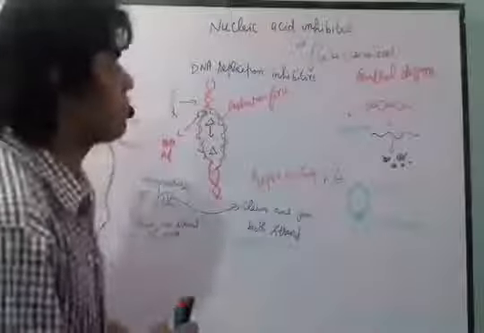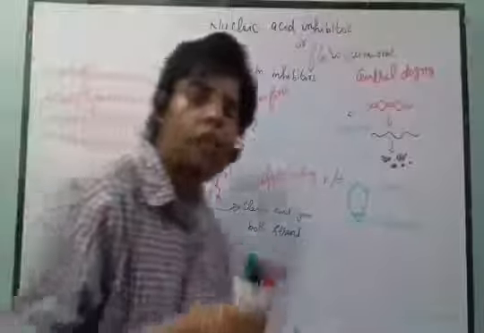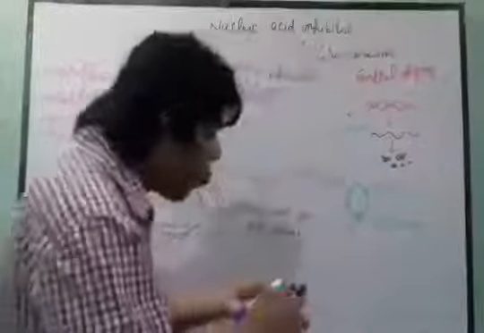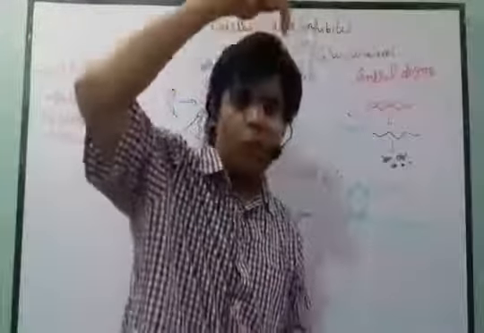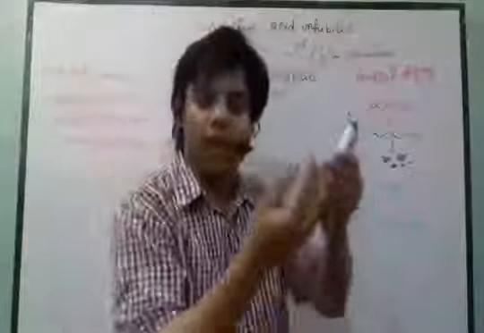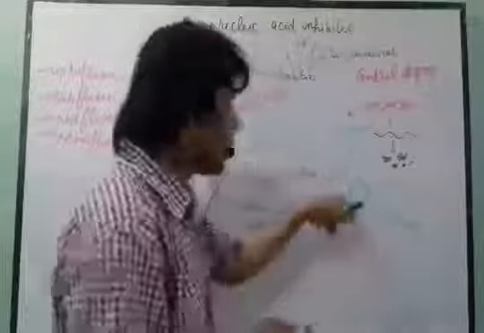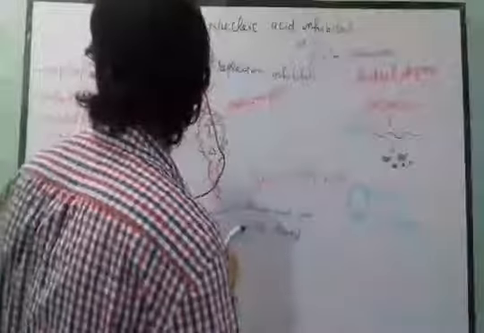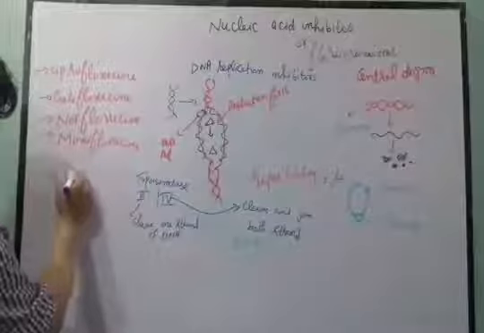Now let's focus on the mechanism of action of fluoroquinolone. What does fluoroquinolone actually do? Fluoroquinolone passes through the porin channel, and from the porin channel it passes through the periplasmic space, and then it reaches the target area, which means it reaches this enzyme. I didn't draw the structure of the fluoroquinolone. It will look like this.